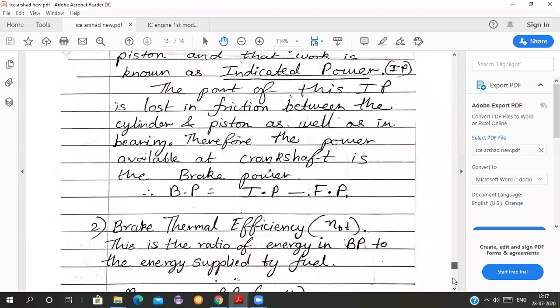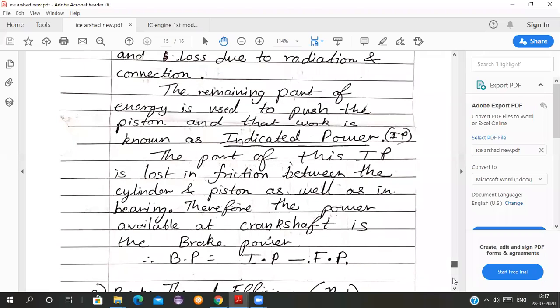See, brake power is indicated power minus friction power. Now, as I have told you, if there is some difference in the brake power and indicated power, that is due to the friction. So when I am talking about brake power and indicated power, the difference is the friction power.